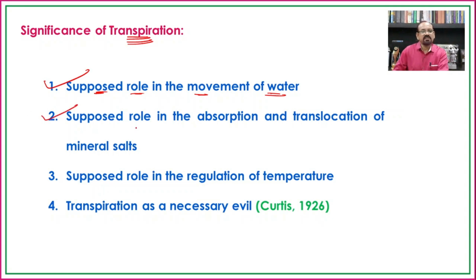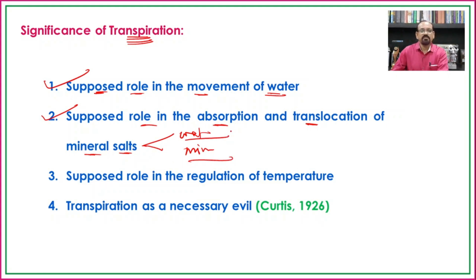Then second one, that is the supposed role in the absorption and translocation of mineral salts. It was earlier considered that the absorption of salt is associated with the absorption of water, but now it is considered that the absorption of water and absorption of mineral salts are independent of each other.